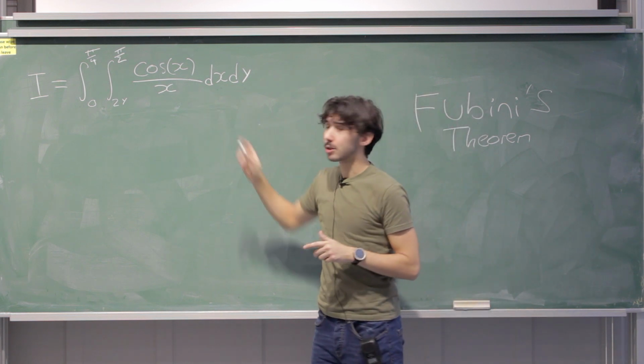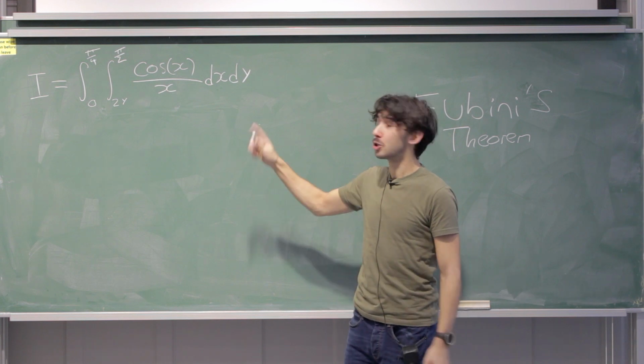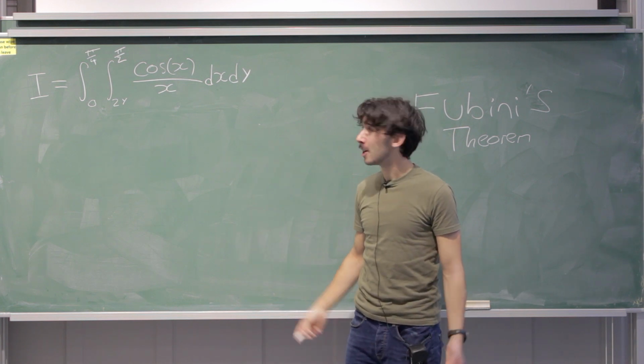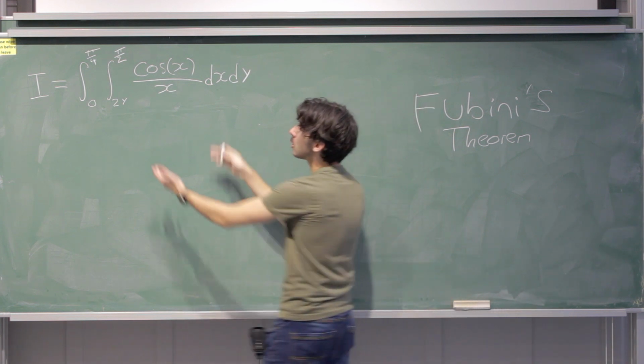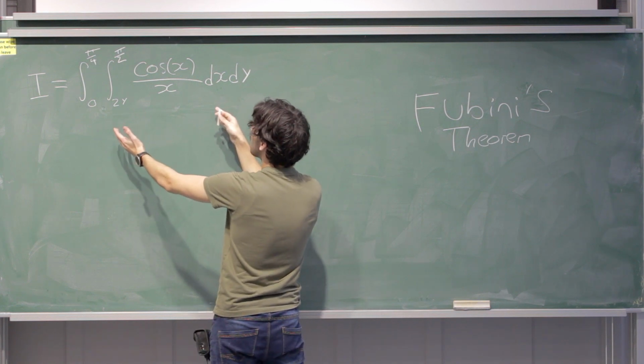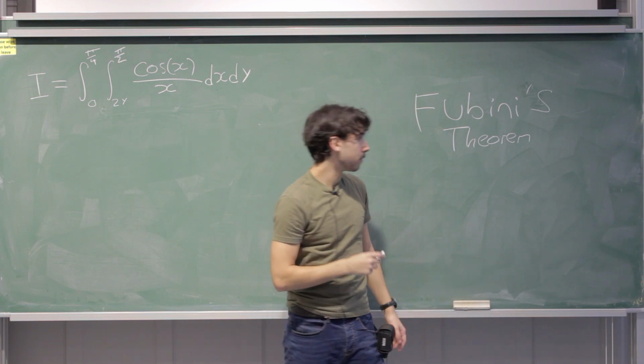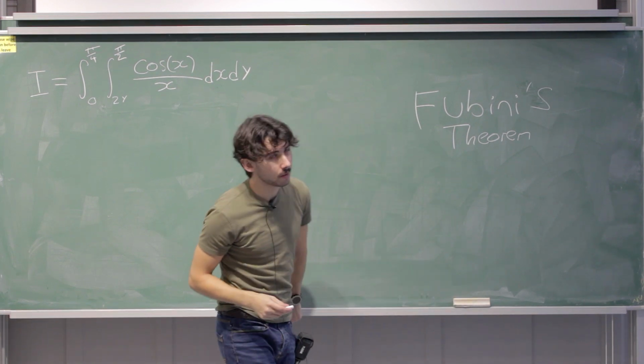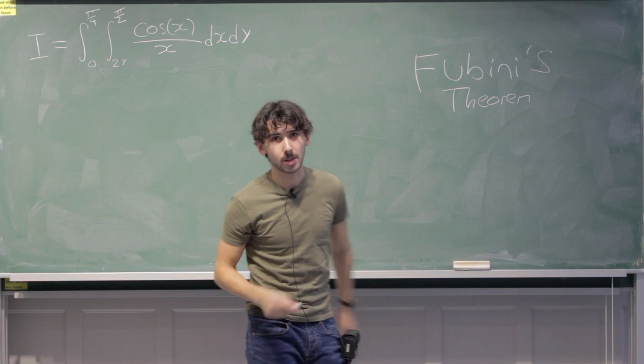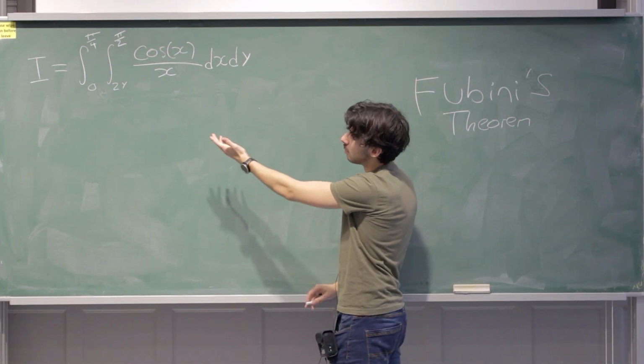So even though cos x over x can't be integrated, this double integral can be integrated, which is crazy, because it looks like you need to do cos x over x first in order to get to the double integral, but you actually don't. This is the cool bit. So let's draw the region, guys. It looks like you don't need to draw the region, does it? Because they've just explicitly told you what the limits are.